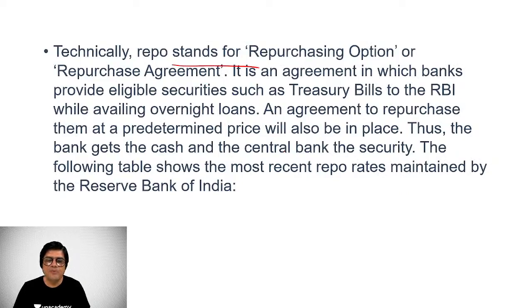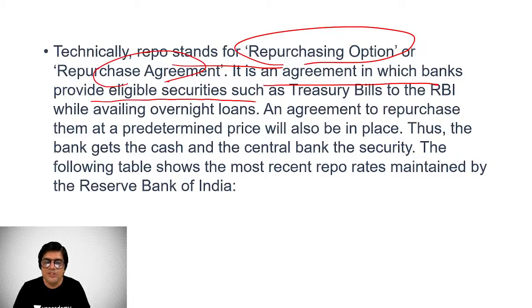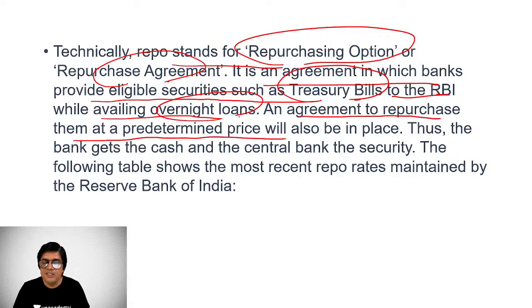So technically, repo stands for repurchasing option or repurchase agreement. It's an agreement in which the banks provide eligible securities, such as treasury bills, to the RBI while availing overnight loans. And this agreement to repurchase them at a predetermined price will also be in place, and thus the bank gets the cash and the central bank gets the security.